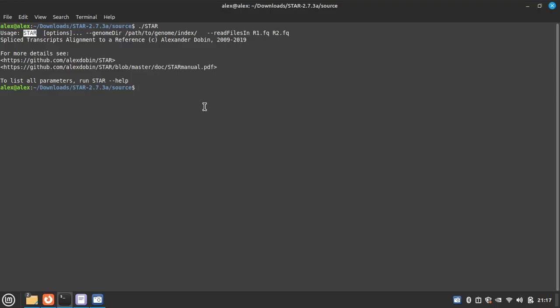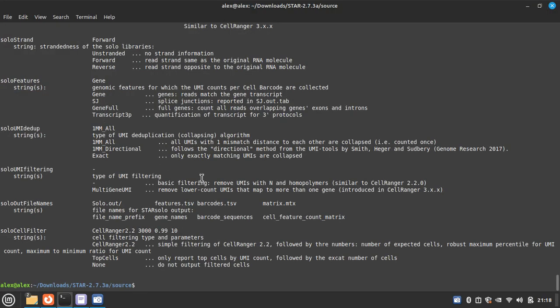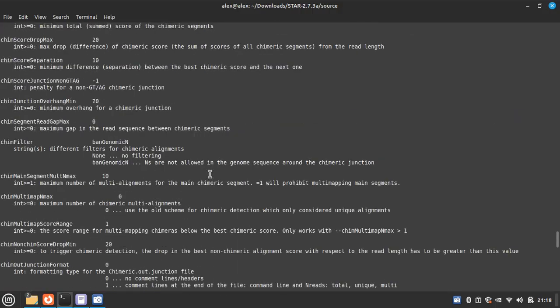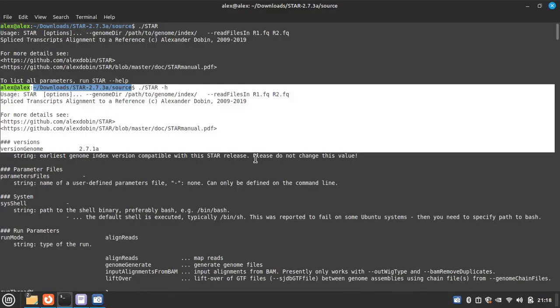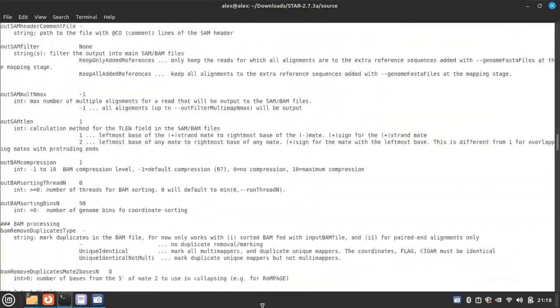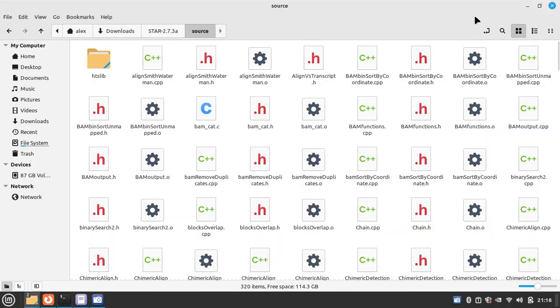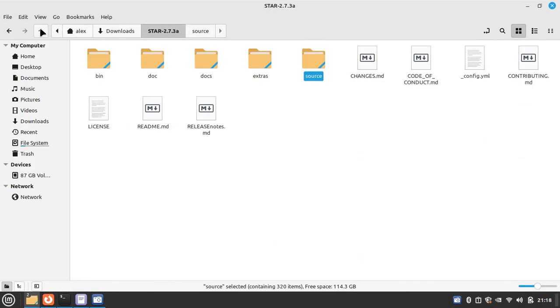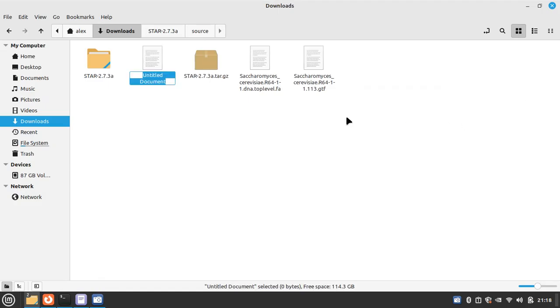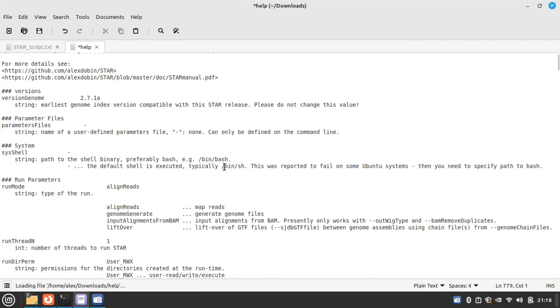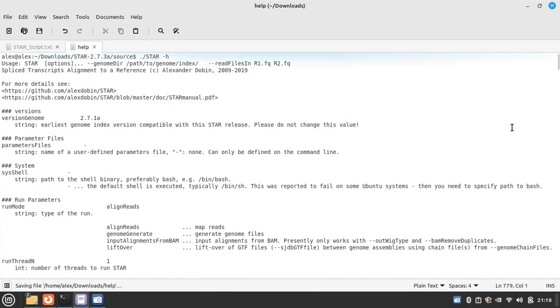let's see the whole manual. Just -h. Okay, it is a very long manual here. Okay, let's copy all and pasting here for use.